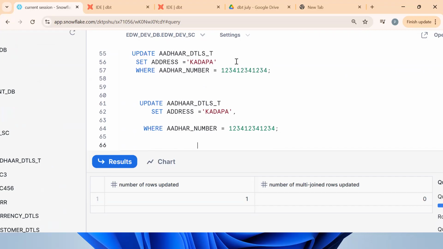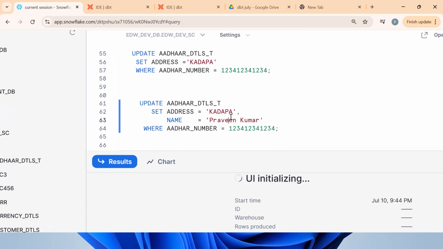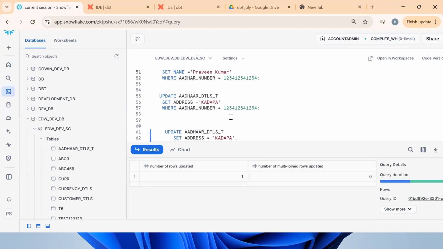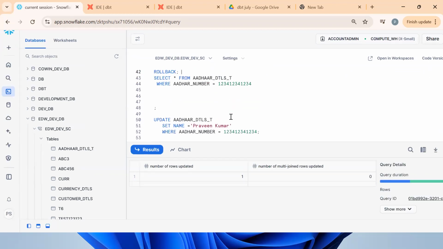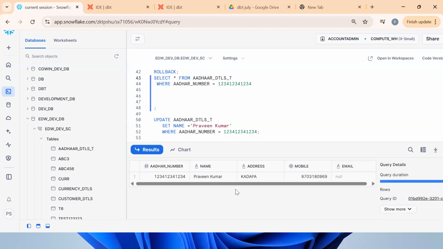For the pointer, if you want multiple columns, put the comma and make it work. So now what happened? For these 1, 2, 3 records, if the condition matches, the address and the name will get modified. How to confirm? Check the select statement. It's working fine. Now what should I do? We need to commit the transaction.